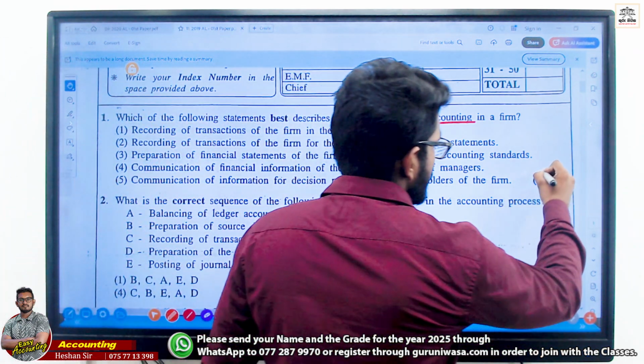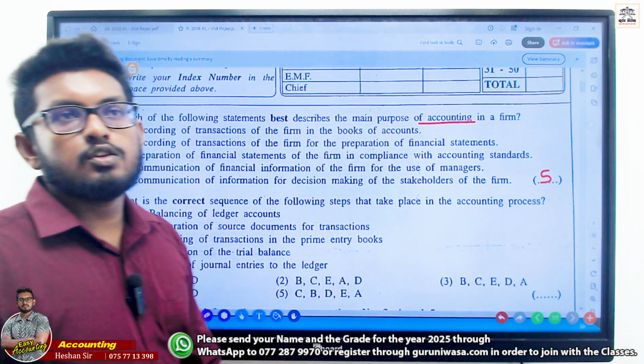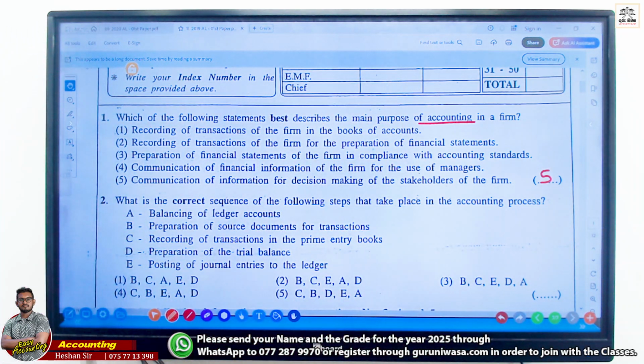The correct answer we can go with 5, right? Correct? Because we need to give information to stakeholders for their decision. Because when they are happier, the business runs smoothly.